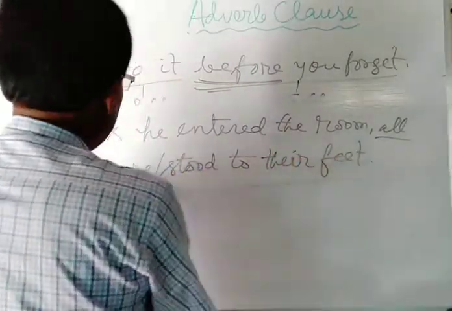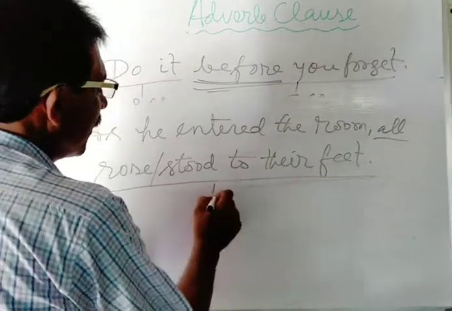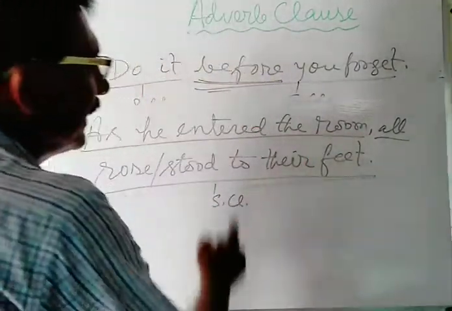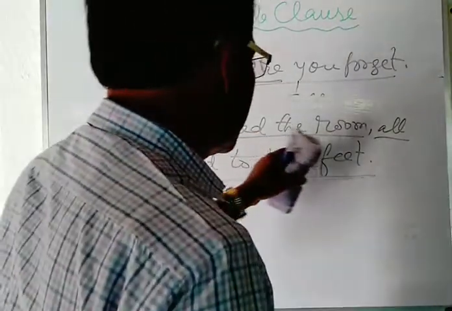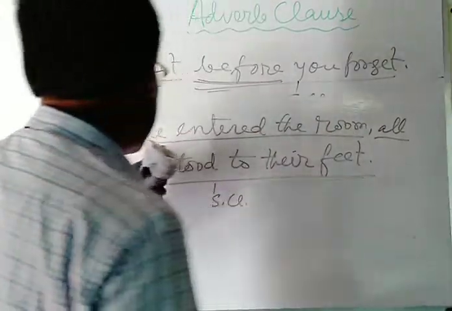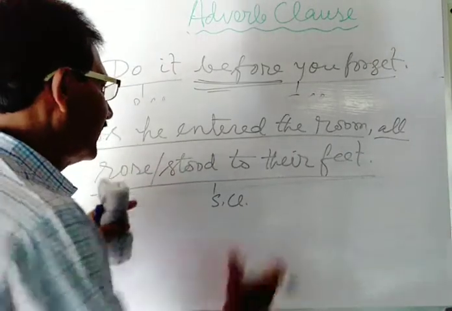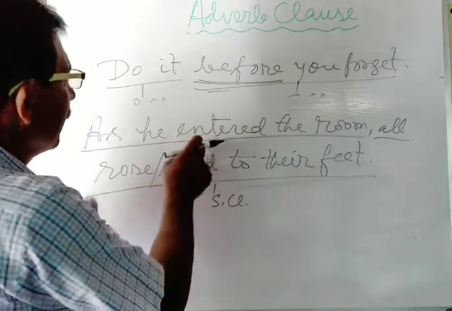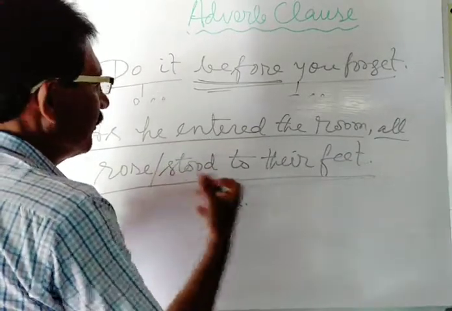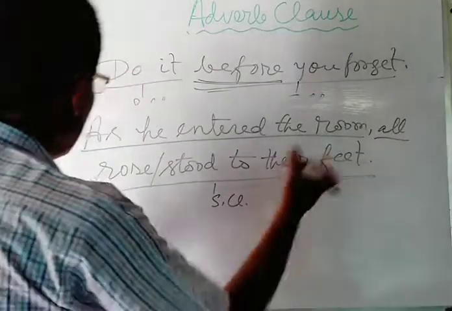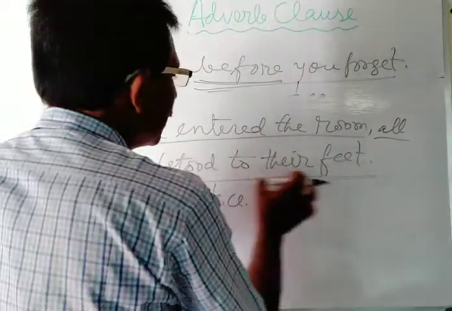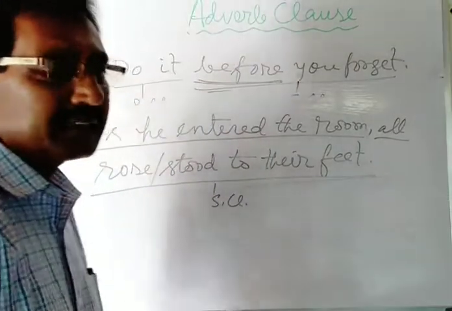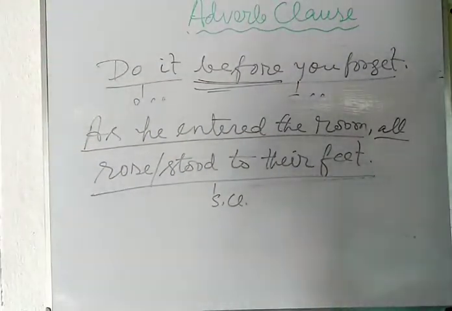Here all rose or stood to their feet is the principal clause, and as he entered the room is used as the subordinating clause. This subordinating clause is used here at the beginning of the sentence, that is, just before the principal clause. You may use such a type of clause. But if you write the sentence in this way, all rose or stood to their feet as he entered the room, it will also be correct.